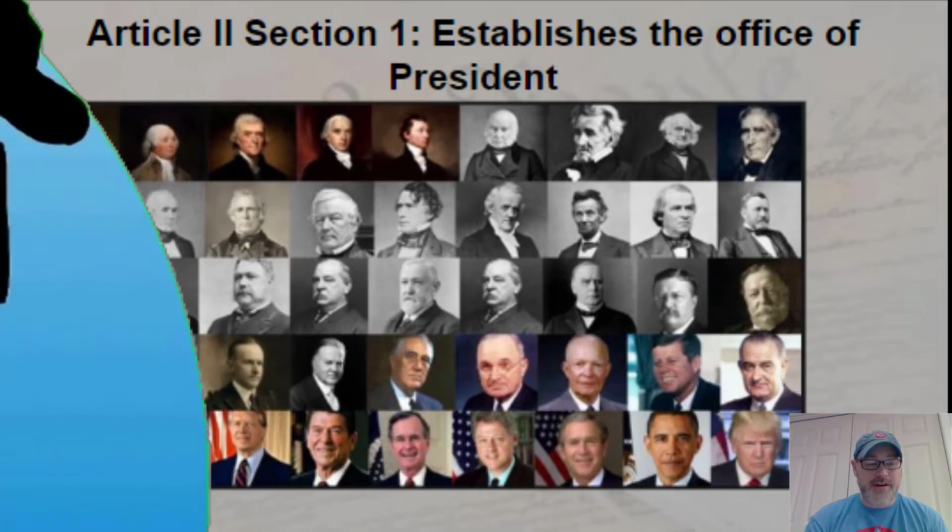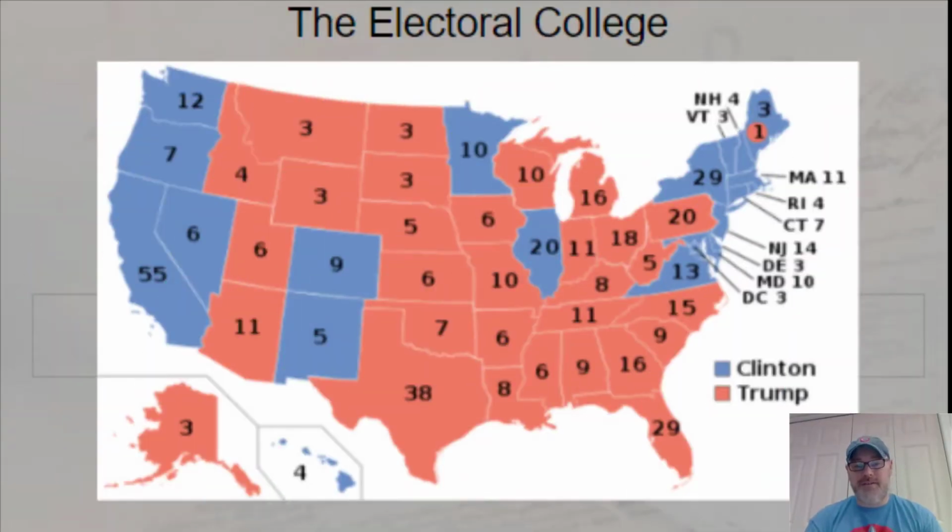If we look here at the Electoral College, this is what I was talking about. This is actually the election from 2016 that is showing right here. You can see each state has a number on it, and that number is the number of members of the House of Representatives and Senate combined. That is the electoral votes that each state gets. In order to win the election, a president has to get at least 270 of these electoral votes to win.